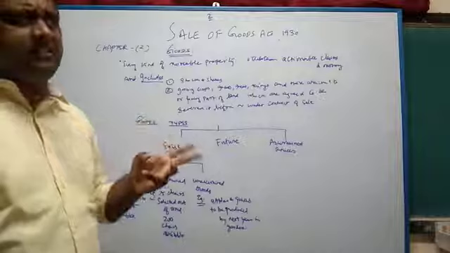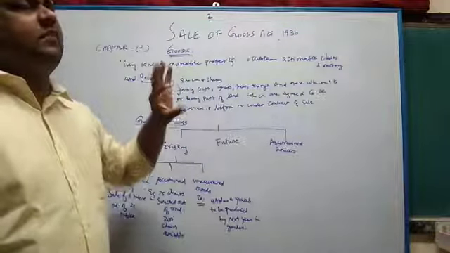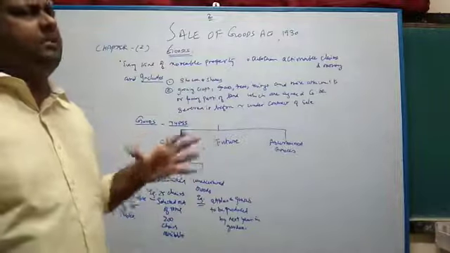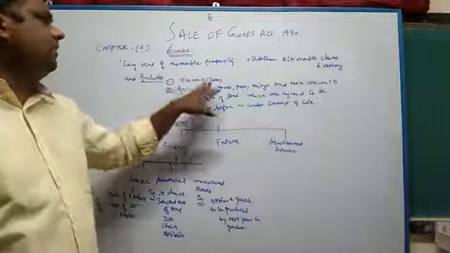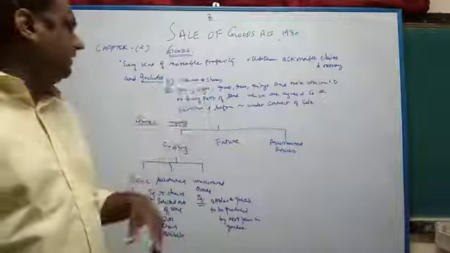When you say shares, they need not be fully paid up. They may be fully paid up or partly paid up, but a consolidation of more than one share which is fully paid up will become a stock, whereas shares in isolation will be shares. So that is the difference between shares and stocks.